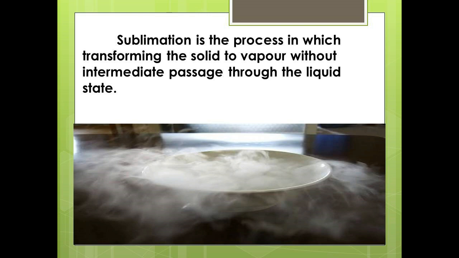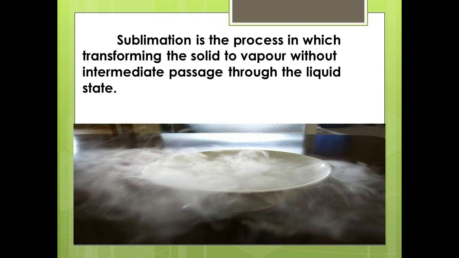First is sublimation. Sublimation is the process of transforming a solid to vapors without intermediate passage through the liquid state. In sublimation, certain solid substances, when heated, change directly from solid to gaseous state without attaining liquid state.